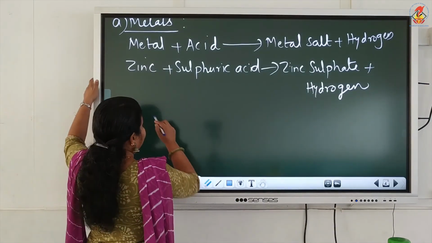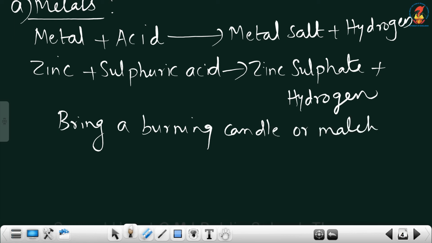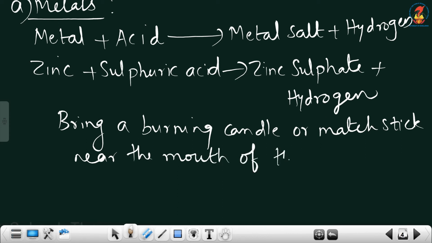For that, bring a burning candle or matchstick near the mouth of the test tube.